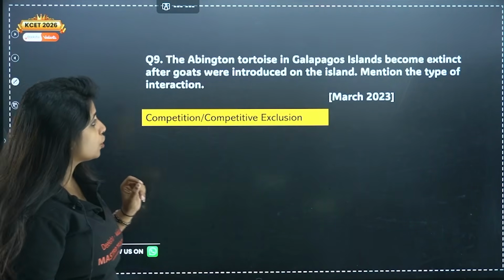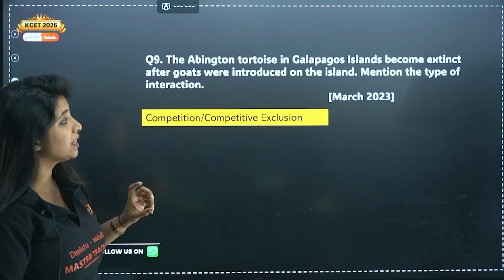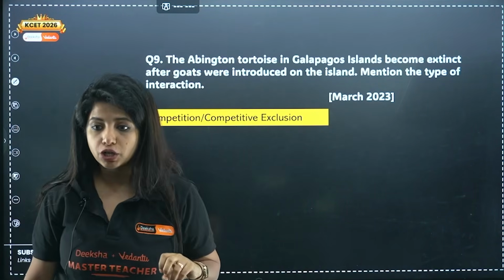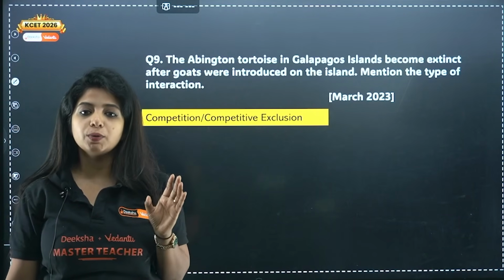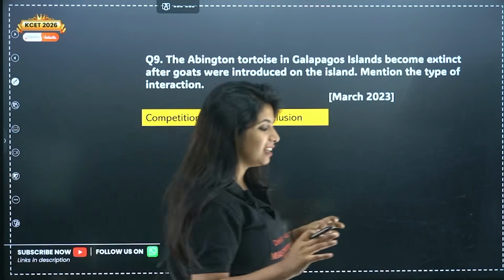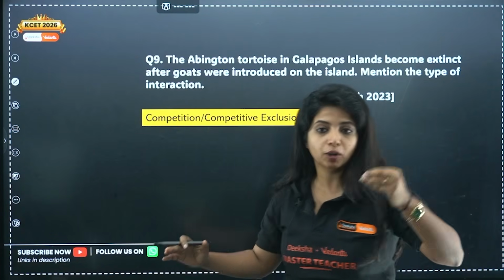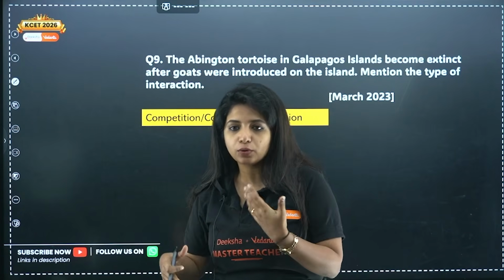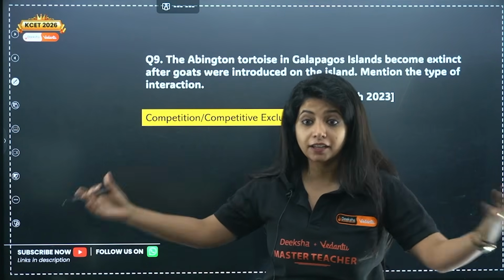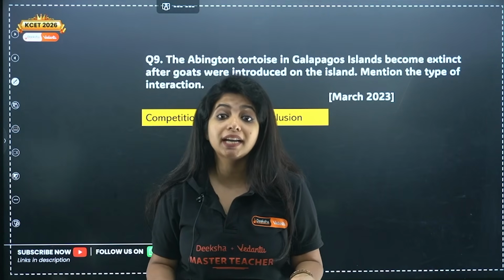The abundant tortoise in Galapagos Islands became extinct after goats were introduced on the island. Mention the type of interaction. Why do you think the abundant tortoise became extinct when goats were introduced? Both of them were eating the grasses there. The tortoise was initially there, then the goat came into the picture, but the goats can easily reproduce, they can move around really well, they can eat really well, so they did that. And when they did that, the tortoise did not get enough food.